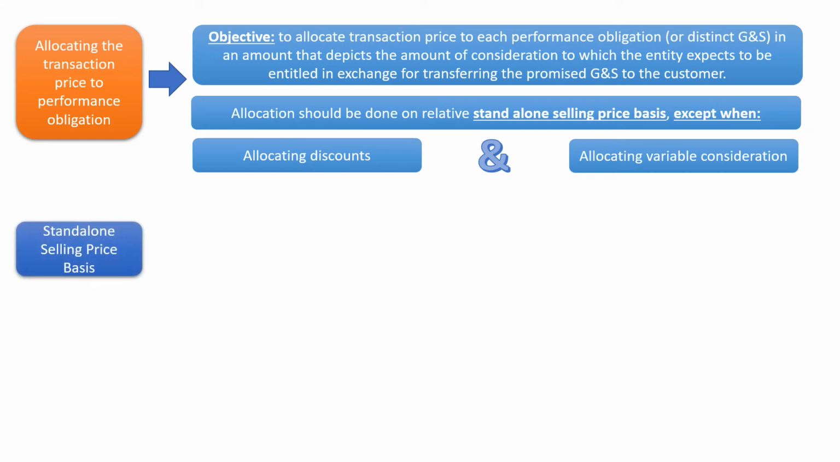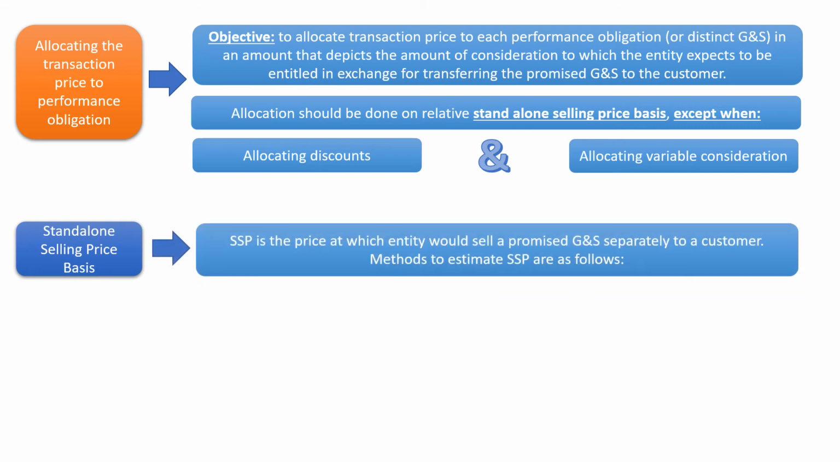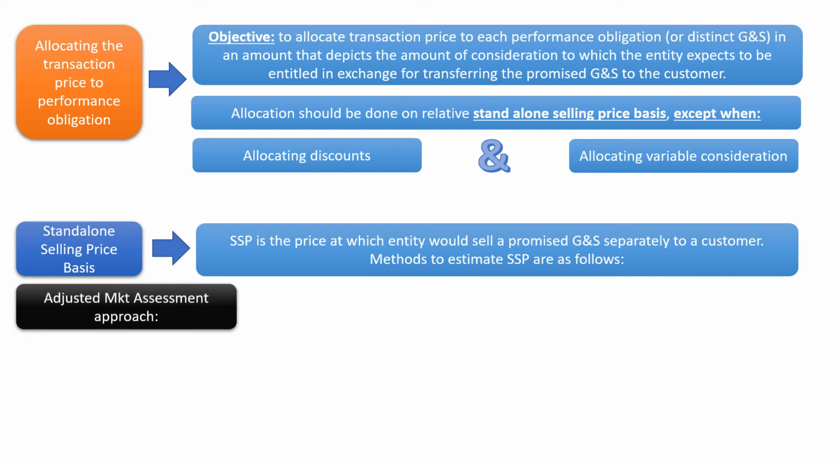Now, let us understand standalone selling price basis. It is the price at which an entity would sell promised goods and services separately to a customer. Basically, it can be the observable price of a good or service when the entity sells the good or service separately in similar circumstances to similar customers. A contractually stated price or a list price for a good or service may be, but shall not be presumed to be, the selling price of that good or service.